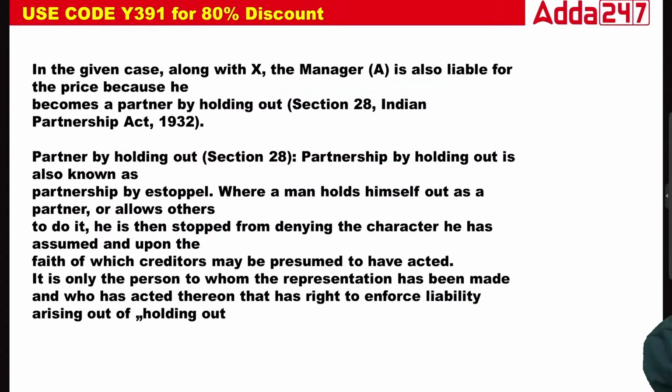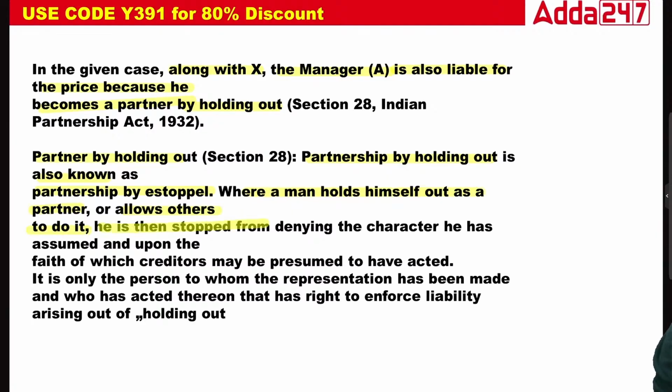Next, you can see the concept here. In the given case, along with X, the manager A is also liable for the price because he became a partner by holding out. Partner by holding out is basically partnership by estoppel, where a man holds himself out as a partner and allows others to do it.